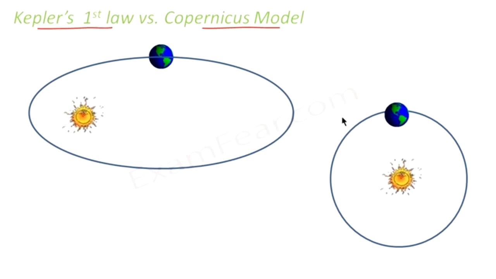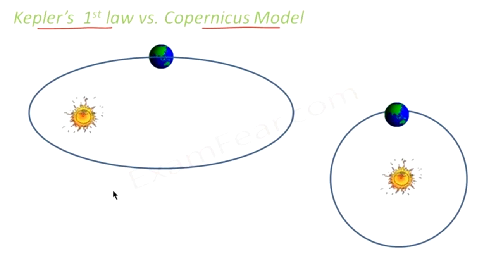No, they don't, because a circle is nothing but a special case of an ellipse. So we can say that what Copernicus suggested was not incorrect, but he did not give a general explanation for all the orbits. He only spoke about one special case, because a circle is just a special case of an ellipse. In general, Kepler's law states that all the planets revolve in elliptical orbits.